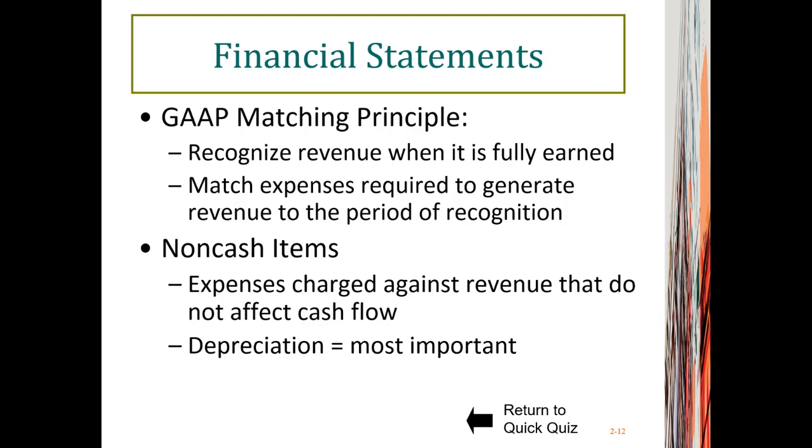Right? And the second item you need to pay great attention to is the so-called non-cash item. Non-cash items are expenses charged against revenue that do not affect cash flow. And a typical example of a non-cash item is depreciation. What is depreciation? Depreciation is an expense charged against sales for the usage of long-term assets within a firm.